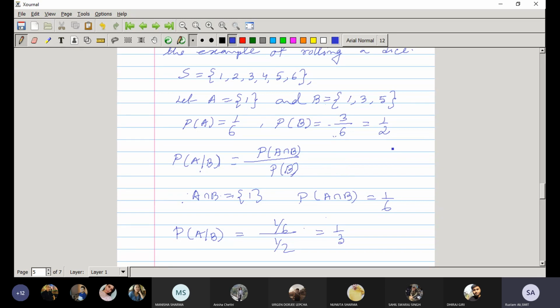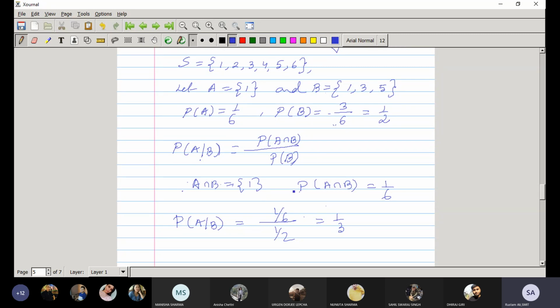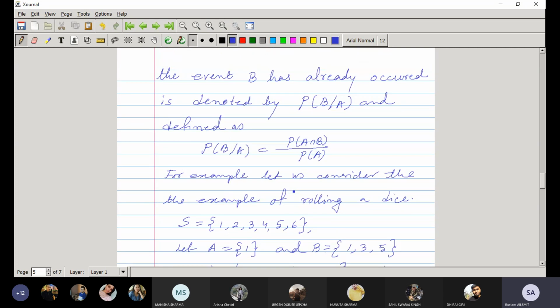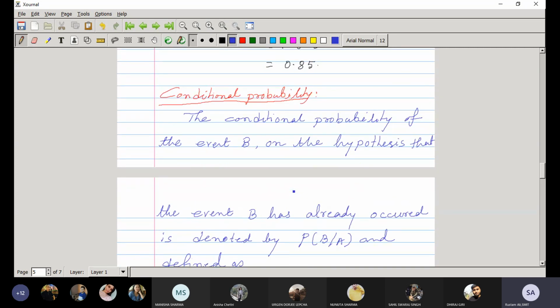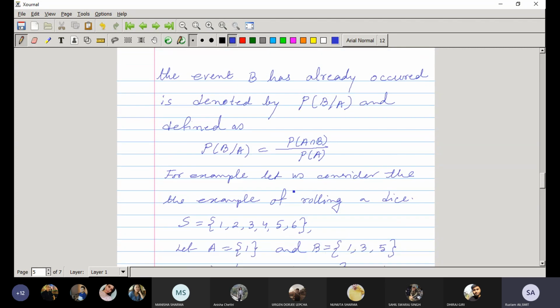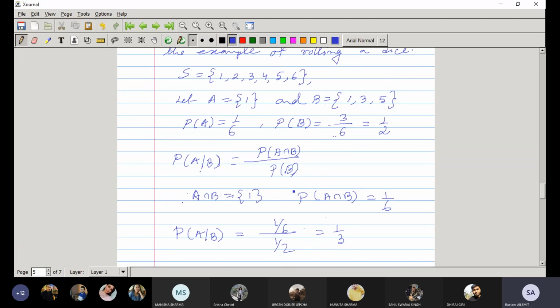Out of this, only 1 point is favorable to the event A, so the probability will be 1 by 3. This is the conditional probability.